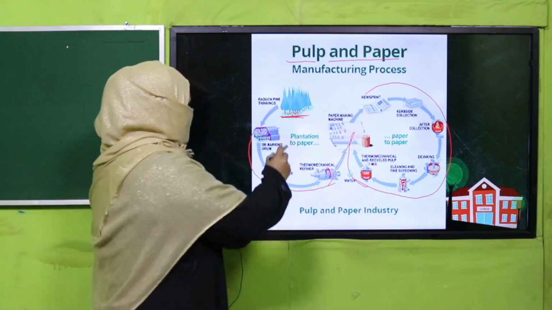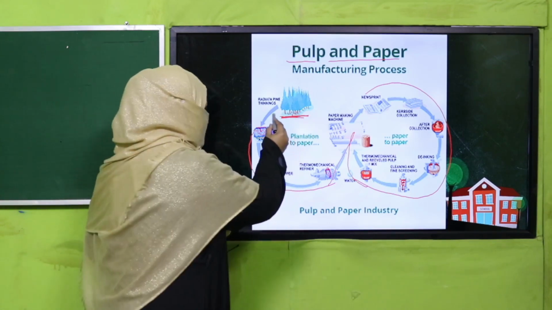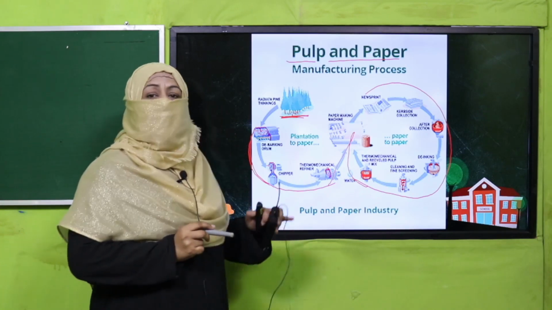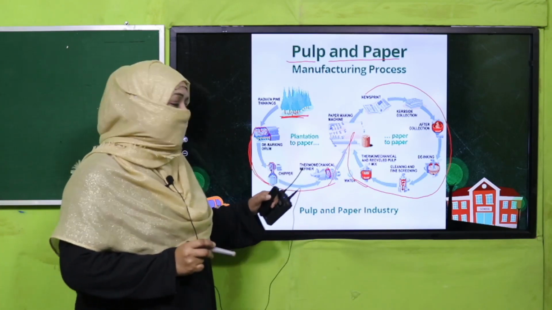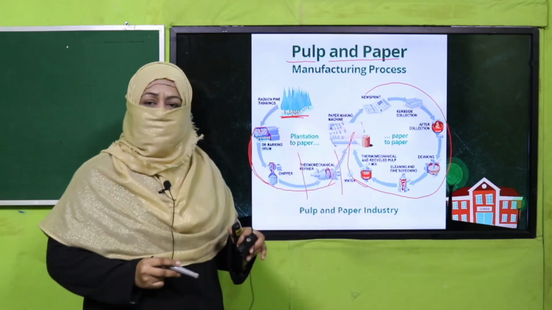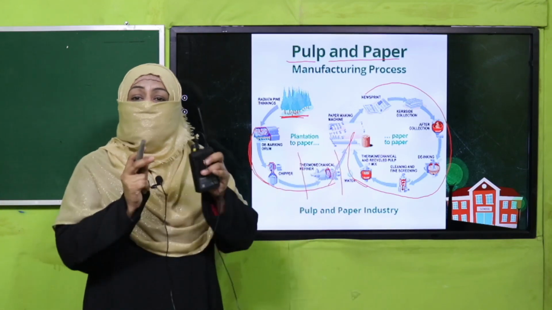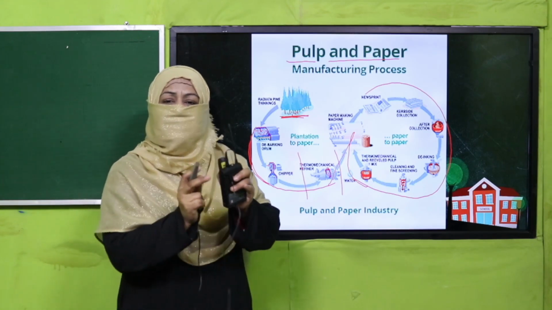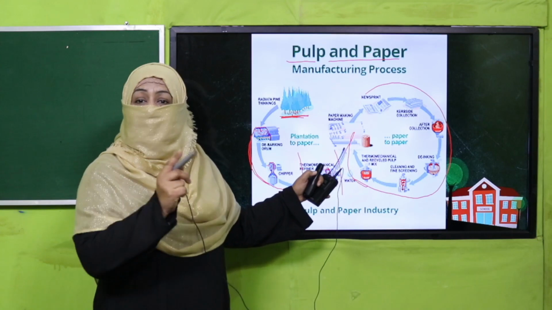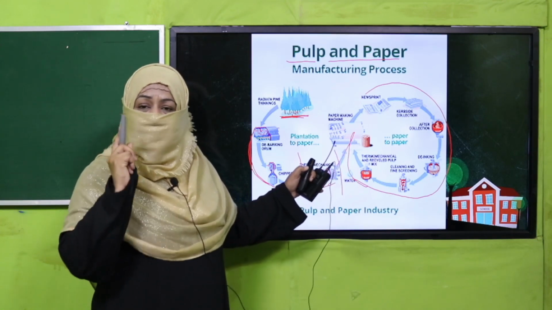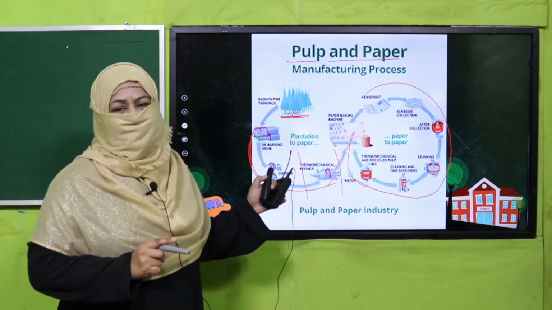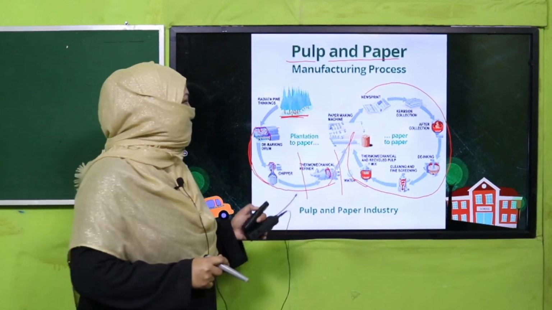Now you see, if we take the pulp and don't send it to the paper industry, will we get paper? No. And if we send it to the paper industry and any of the steps, we don't send it to the machine and we don't process it, will we get paper? No. So this is how every step is a must to get paper. This is called a sequence, and when we are writing about such a sequence, it is called expository writing. Do you understand? Good job.